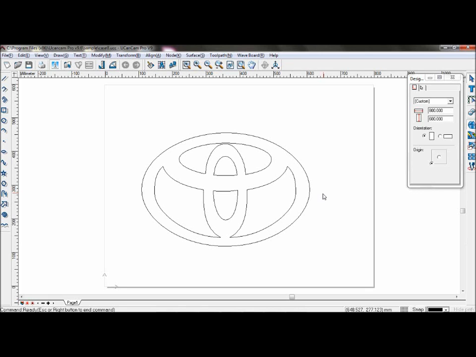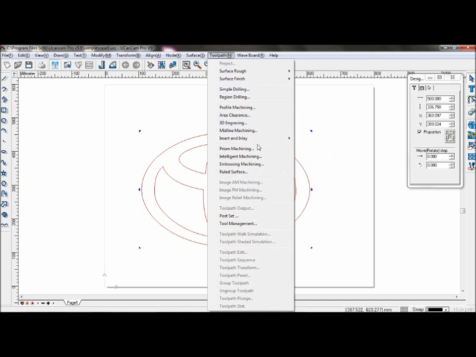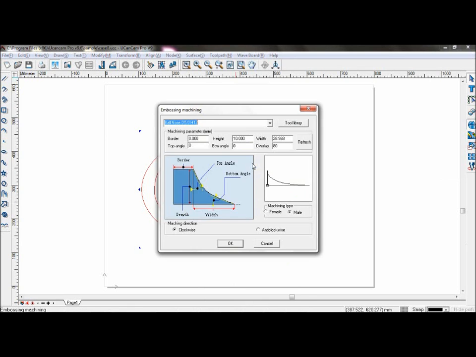Embossing machining. Embossing machining is to create 3D work by using 2D graphics. For example, by using the Toyota logo. Select the graphics. Now go to Toolpath, Embossing Machining.